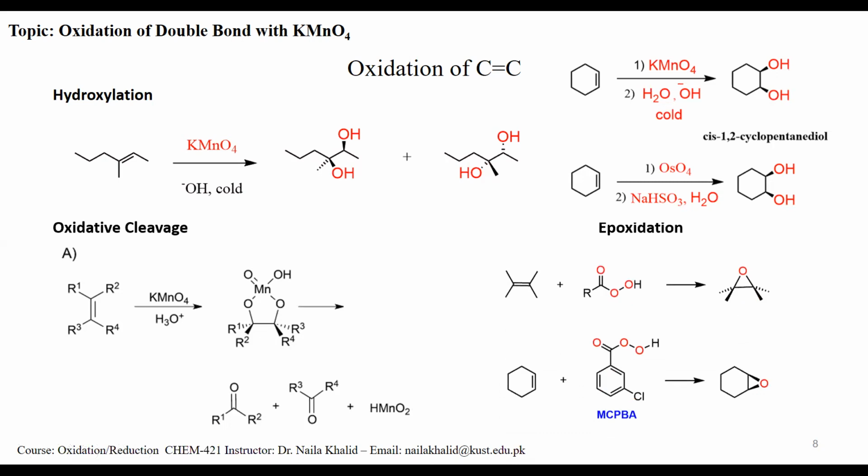Epoxidation is somewhat different. You cannot carry out this epoxidation with potassium permanganate. You can carry it out with peracids. We will discuss it later on.